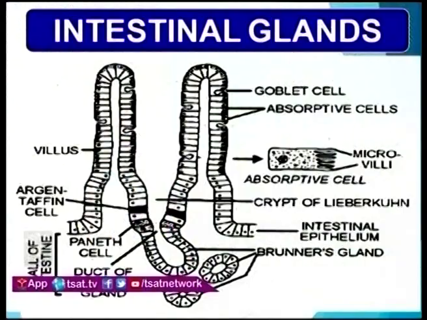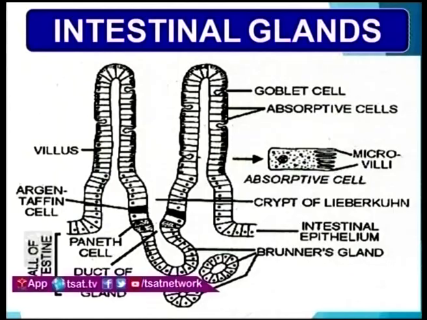These are the intestinal glands which are present in the intestine. Two types of intestinal glands are present, which are called the Brunner's glands and the crypts of Lieberkühn. These are the two types of glands which are present in the intestine. Now, these two glands play a major role.